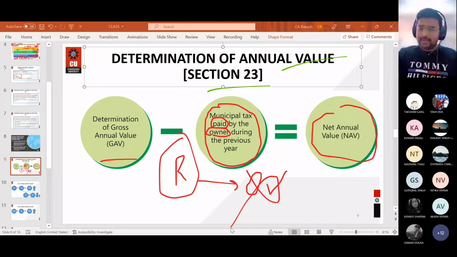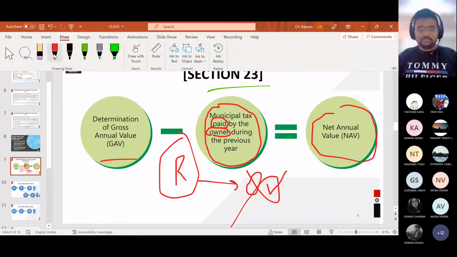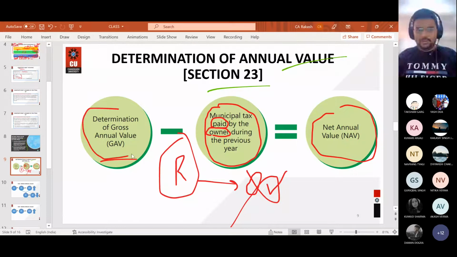He does not have any right to claim that portion as deduction. So if as an owner the municipal taxes are being paid, then only deductions can be claimed. So net annual value is nothing but gross annual value minus municipal taxes paid by the owner during the year. It will give us net annual value.